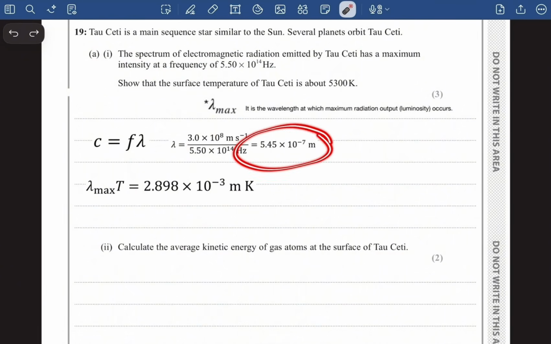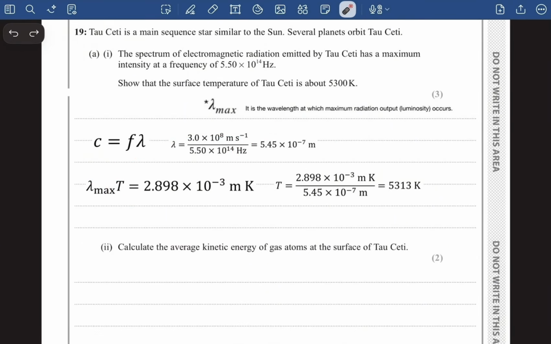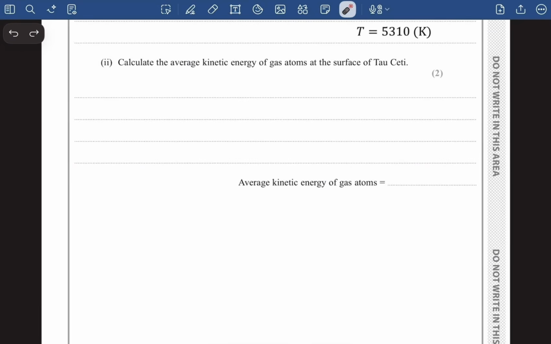So now we will use this wavelength right here to calculate the surface temperature like this. And I will write my final answer as 5310 Kelvin. The next part of the question says, calculate the average kinetic energy of gas atoms at the surface of tau kt. Now guys, there is a formula of average kinetic energy, right?